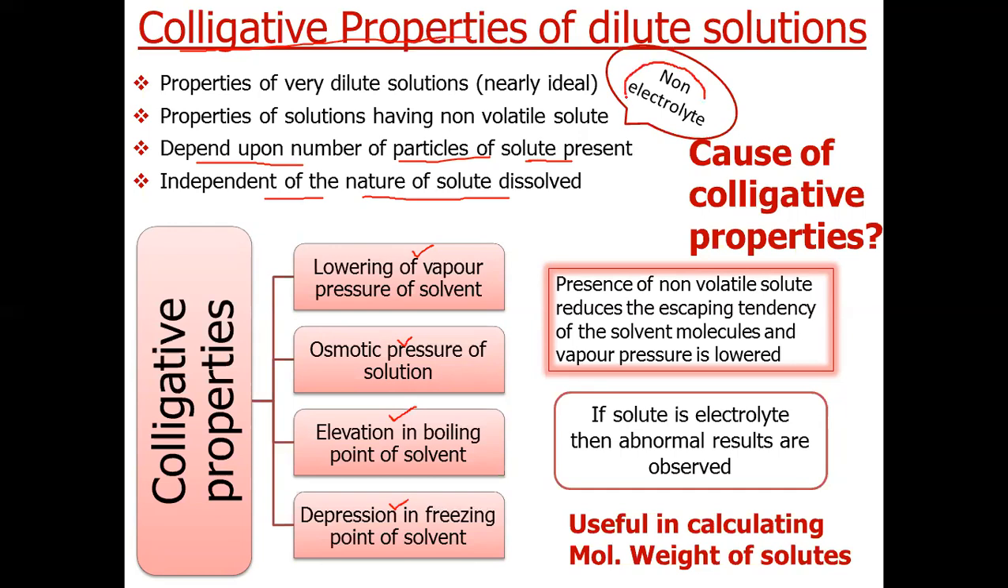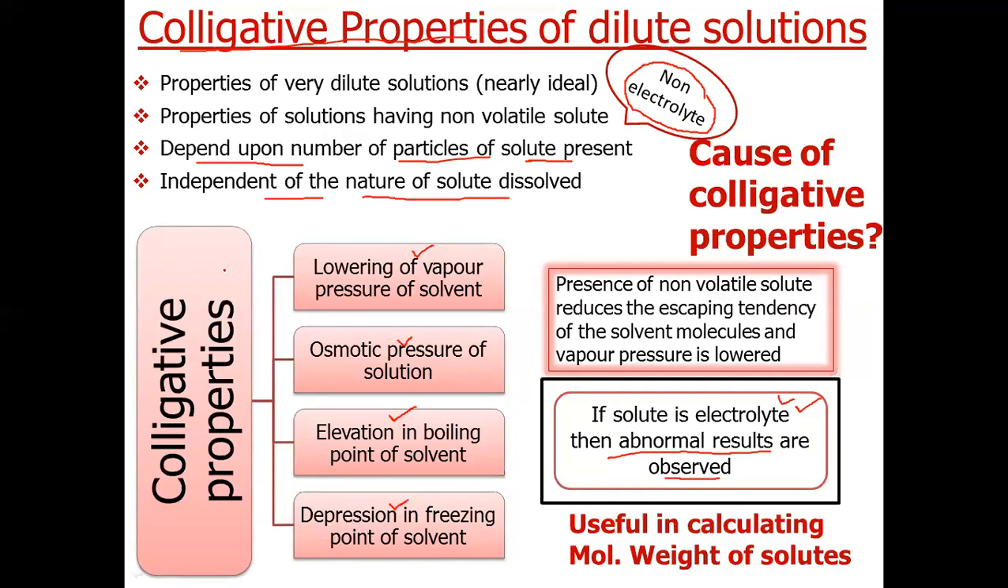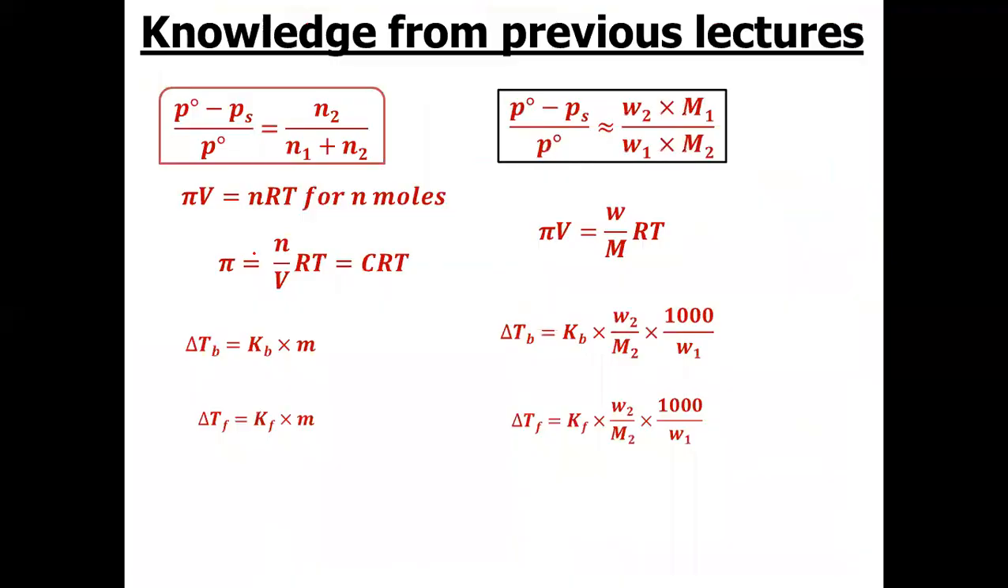In our previous lectures, we have discussed all these properties one by one, but we discussed these properties for non-electrolytes. But what if we have electrolytes? If the solutes are electrolytes, then abnormal results are observed. What are these abnormalities? Today, our main topic of interest is how electrolytes affect the colligative properties. Now let us quickly rewind these four colligative properties.